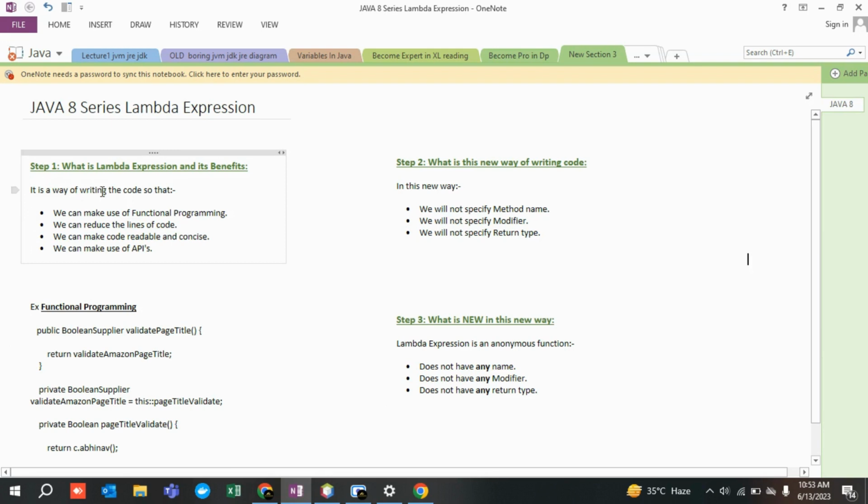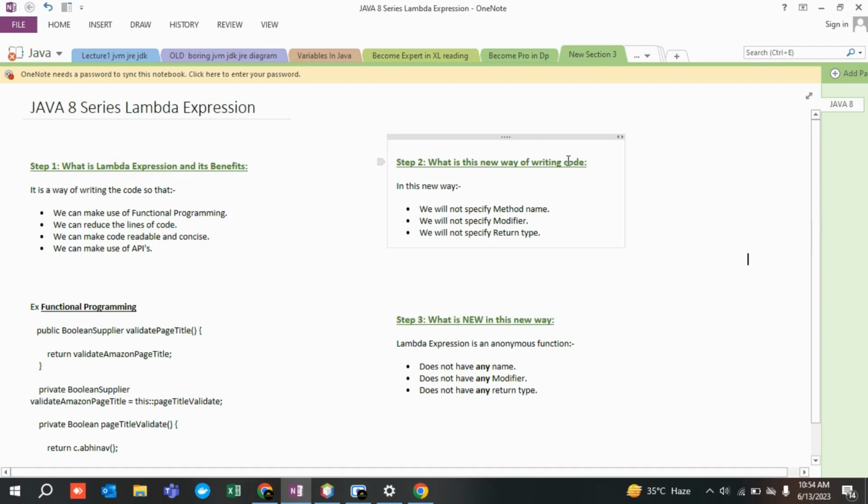So if somebody asks you what is a Lambda expression, you can simply say that it is a way in which, nowadays, we have started writing the code. And why have we started writing the code in a new way? Because we can make use of these kinds of things: functional programming, reduced lines of code, readable code, and use of APIs. Why am I repeating again and again? So that it gets stuck in your mind. So it is a way of writing code.